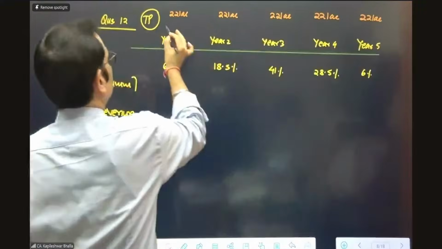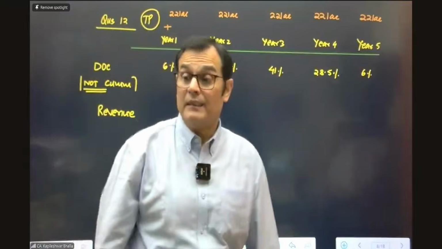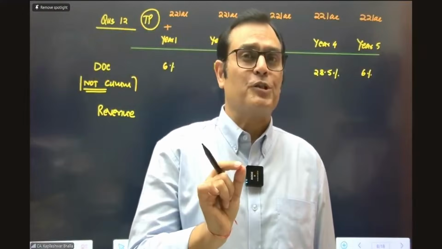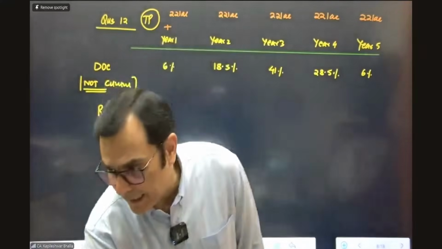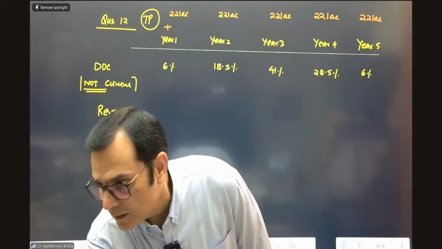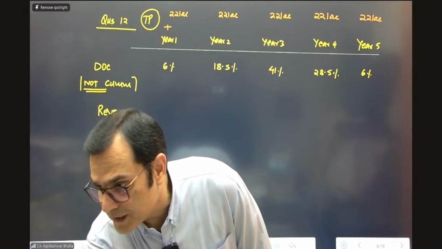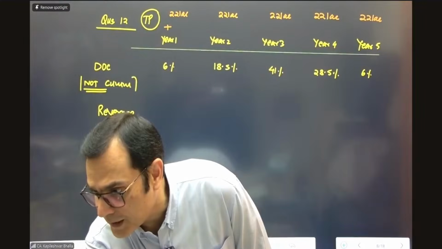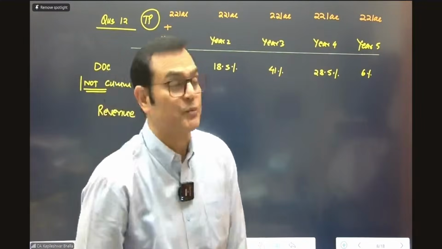We are clearly given that there is a change in the variable consideration once a reassessment is done. And that change occurred in which year? We had an incentive to the extent of 220, and I think that reassessment took place in the 4th year. So that change occurred in the 4th year, that's right.